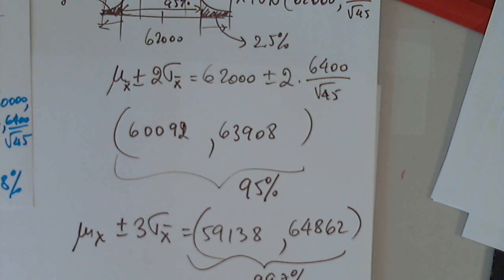So the more variable, the more dispersed the data, the less accurate the sample mean will be as an estimate of the population mean. That's my assessment of this answer.